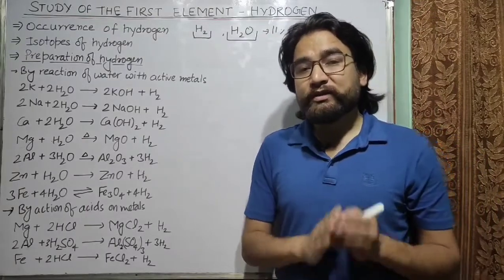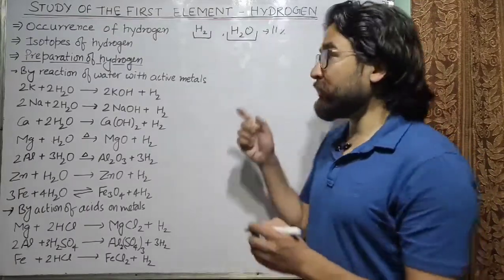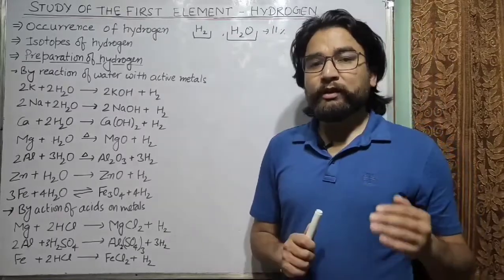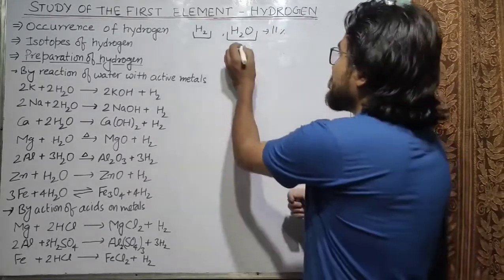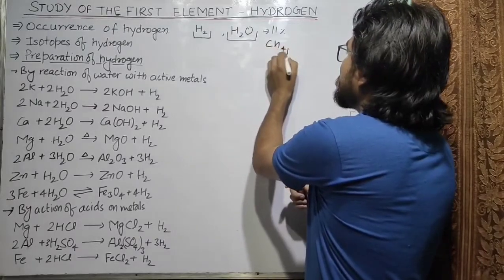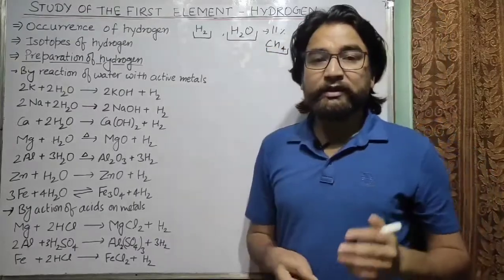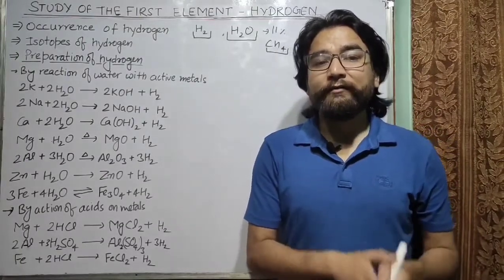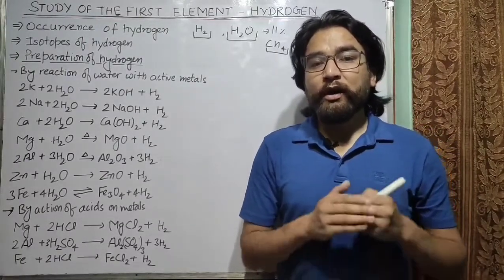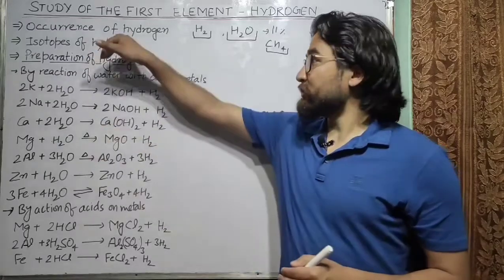It is also present in the earth crust in the form of petroleum product and natural gas like CH4. So you know that CH4, methane, consists of hydrogen. Similarly, petroleum products like petrol, diesel, all have hydrogen in it. So this is about the occurrence of hydrogen.